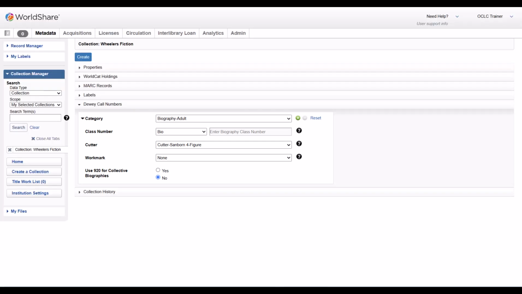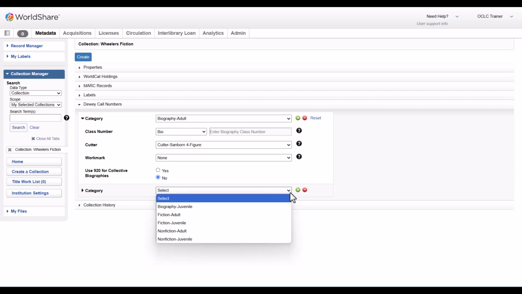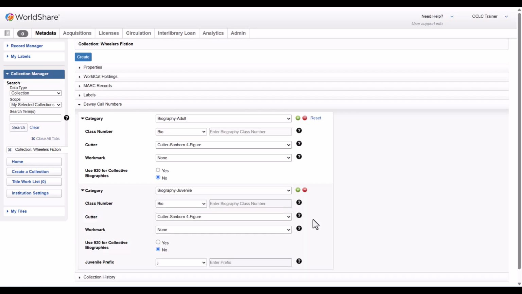Each category can only be selected once in each WorldCat Cataloging Partner collection. To add another category, click the green plus button. Previously selected categories, such as Biography Adult, will no longer appear, but the remaining categories can be selected and configured.